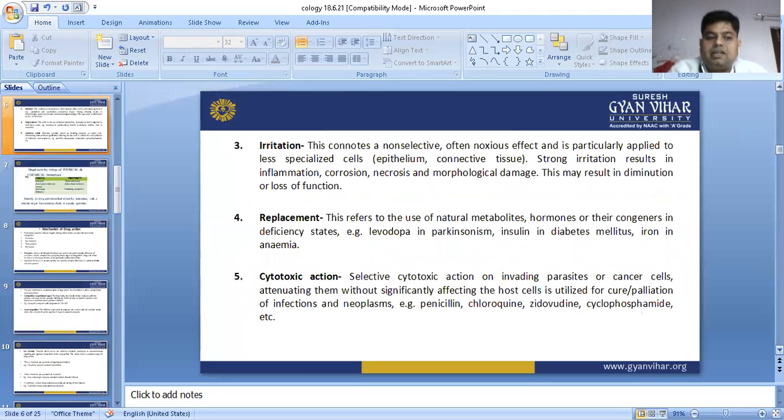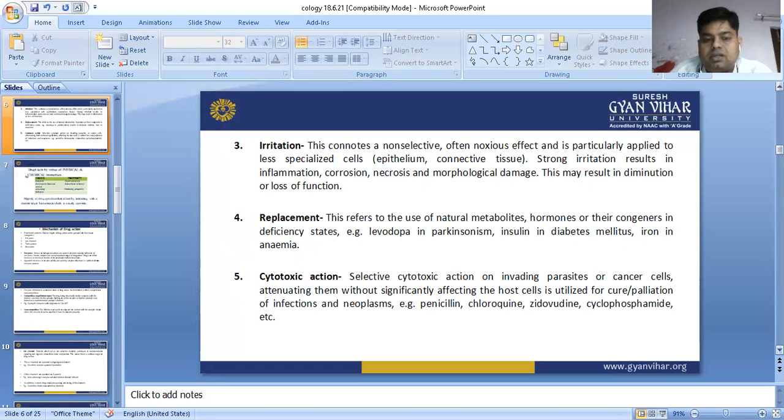Now the third part is irritation. What is irritation? A non-selective, often noxious effect, particularly applied to less specialized cells like epithelium and connective tissue. What is the meaning of this sentence? It is a noxious effect particularly applied to the less specialized cells. It means that when any kind of change occurs in particular cells, it causes some kind of irritation or itching.